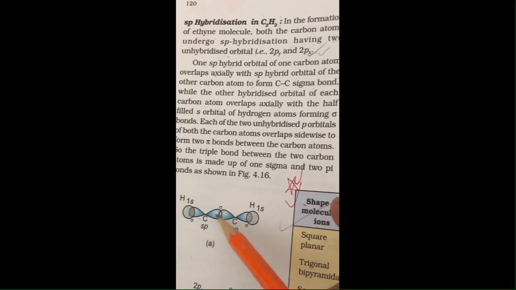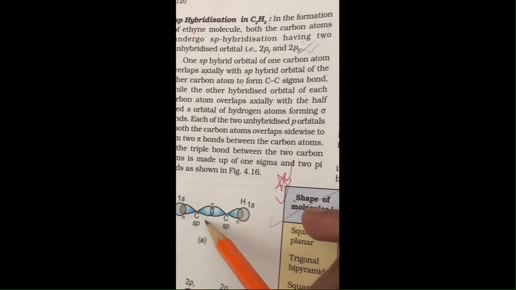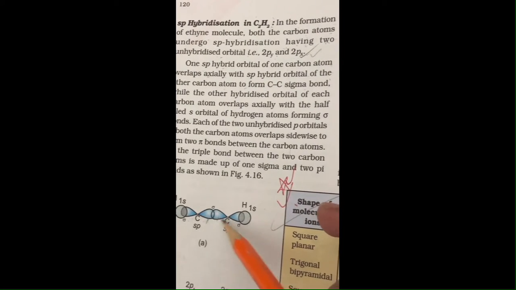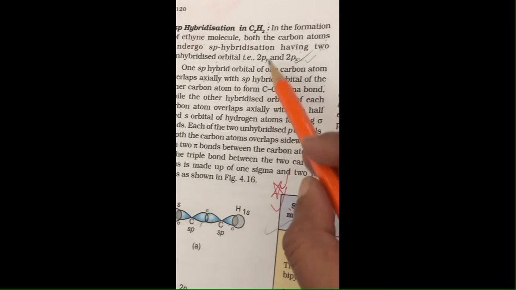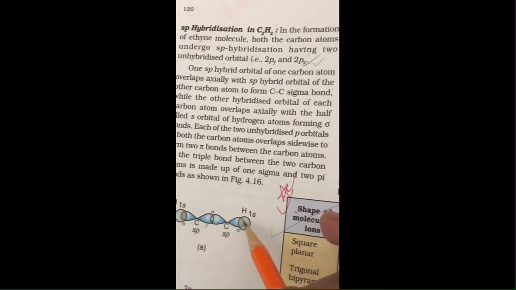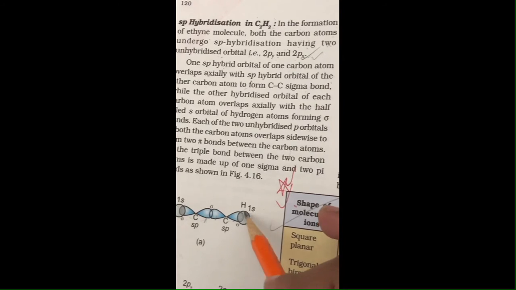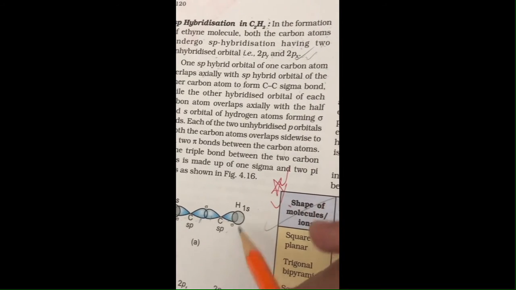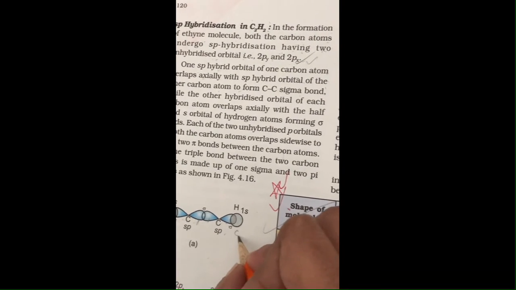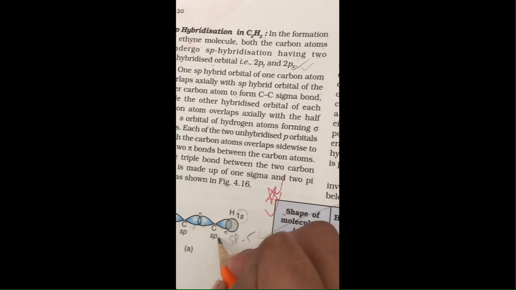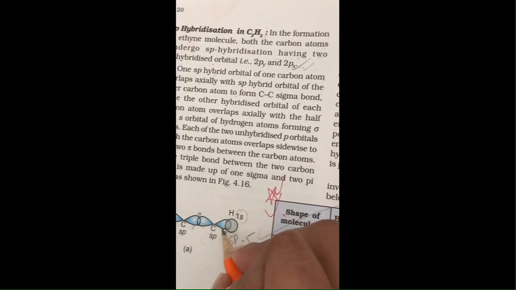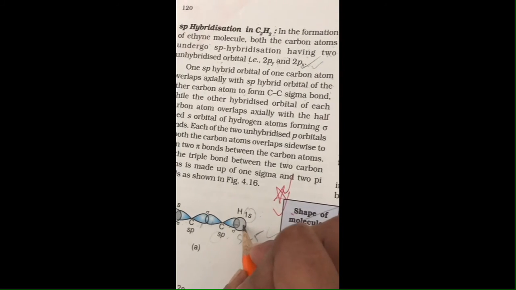This is the first sp hybrid orbital of the carbon atom showing overlapping here, and the second sp hybrid orbital will take part in the sp-s type bond, that is the sigma bond formation, because one s orbital of the hydrogen atom and an sp hybrid orbital of the carbon atom take part in the bonding here. Clear?